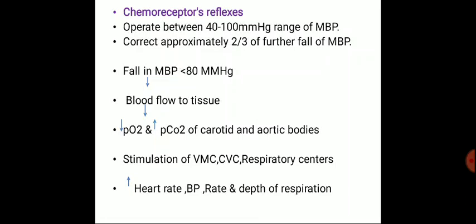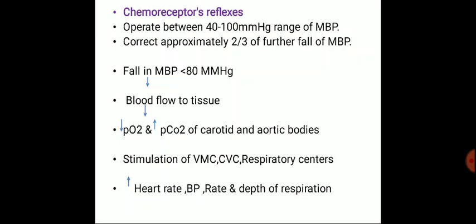With a fall in mean blood pressure below 80 mmHg, there is a fall in blood flow to the tissue. So there is a decrease in the partial pressure of oxygen and an increase in the partial pressure of carbon dioxide at the carotid and aortic bodies.